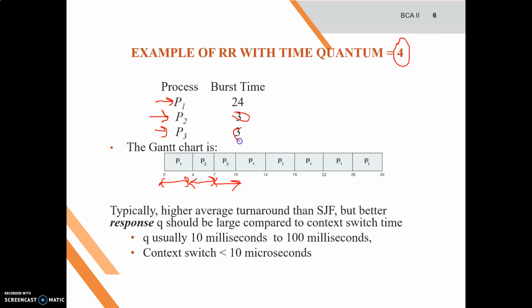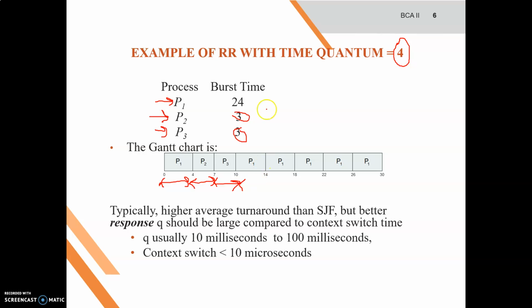So this means it doesn't wait for the complete 4 milliseconds, and after 8 milliseconds P3 arrives, and after 11 milliseconds P1 arrives again. No, that is not the case. As soon as P2 and P3 complete their execution, an interrupt is generated and a signal is transmitted, and P1 arrives again and resumes its execution after 10.